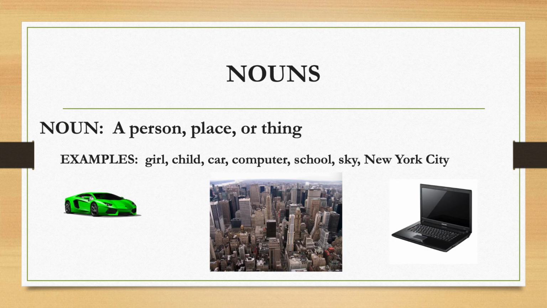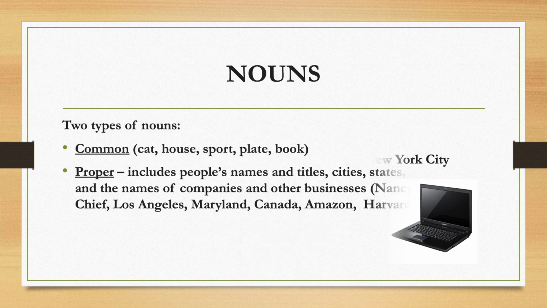Nouns are a person, place, or thing. Examples include girl, child, car, computer, school, sky, New York City. People's names are also considered nouns.